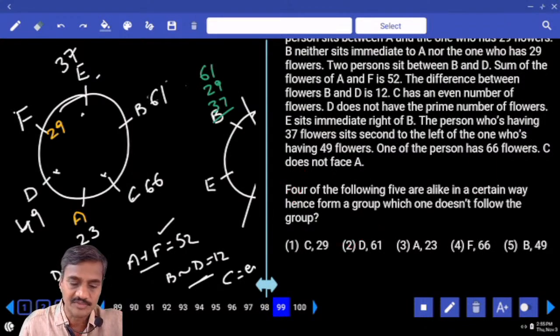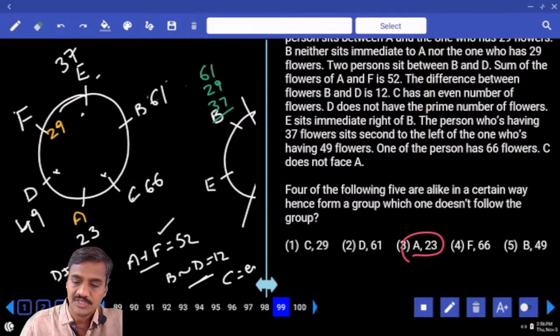99. Four out of the following are known. C and 29 are opposite. D and 61 are opposite. A himself is having 23. Hence this is the odd one. F and 66 are opposite. B and 49 are again opposite. Except this choice, the remaining are opposite.